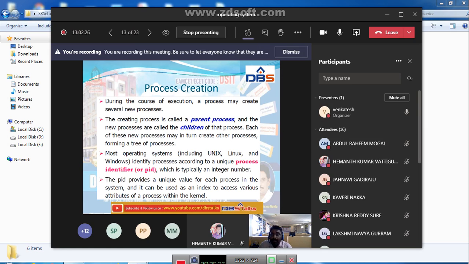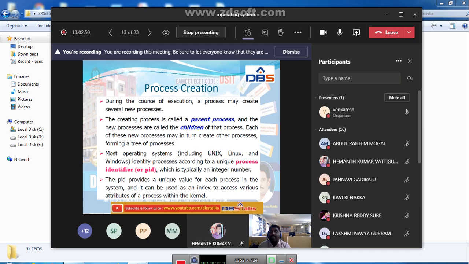Most operating systems, including Linux or Windows, whatever it may be, identify processes according to a unique process identifier, or we can say PID. See what is meant by PID. We are going to represent each and every process by using a number called PID, that is, process identifier.